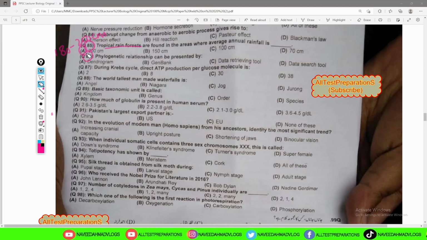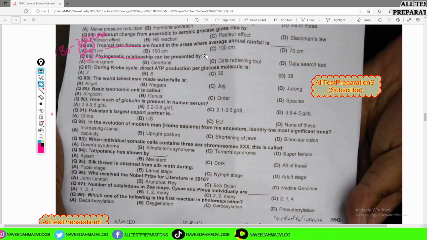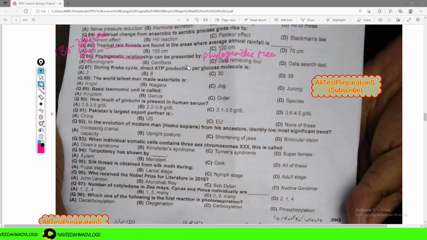MCQ number 86 is: phylogenetic relationship can be presented by. So the phylogenetic relationship can be presented through a phylogenetic tree, and this tree is also known as dendrogram. Through dendrogram we can find out the ancestral relationship or phylogenetic relationship.